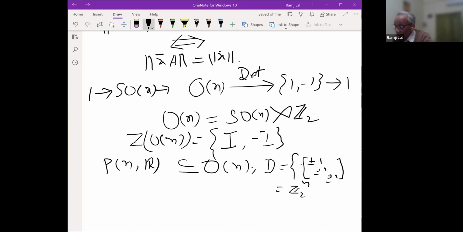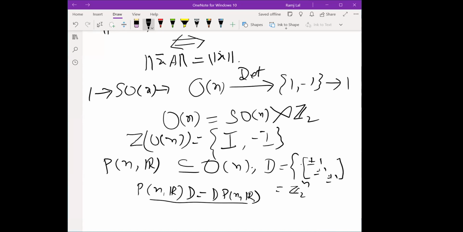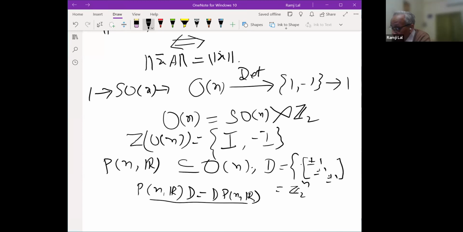This is P(n, R), and then obviously, as in the case of GL(n, R), we have the subgroup DP(n, R), and this is a subgroup of the orthogonal group. You also see that every finite group is represented as a subgroup of the orthogonal group, because P(n, R) is indeed S_n, and every group of order n is a subgroup of P(n, R).